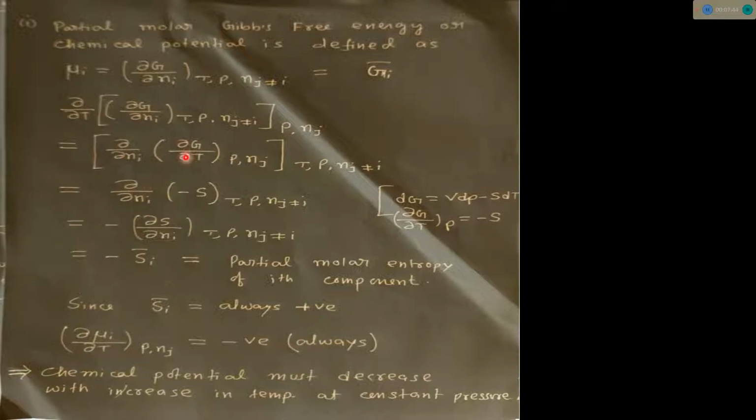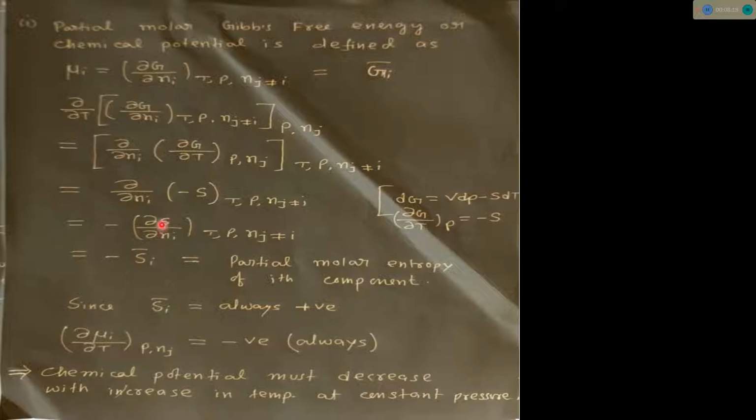Now del G del T at constant P, we know, equals minus S. So it becomes del Ni of minus S, that is minus del S del Ni at T, P, Nj not equal to i. See, Gi bar is the partial molar Gibbs free energy, del G del Ni: the change in Gibbs free energy with respect to a particular ith composition, maintaining temperature, pressure and all other compositions constant. This is known as partial molar Gibbs free energy.